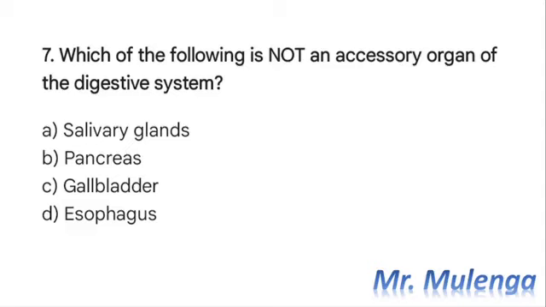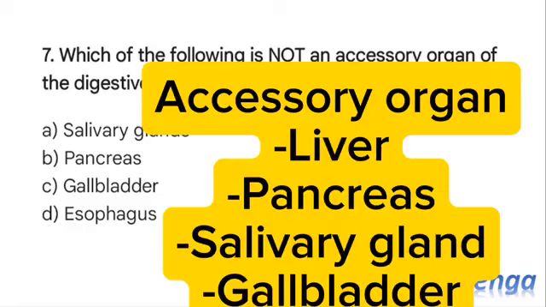One, the alimentary canal or the gastrointestinal tract. Two, the accessory organs. So in the accessory organs, we are looking at the organs that help with digestion, but they are not part of the alimentary canal. So these organs, we have the salivary glands, the liver, the gallbladder, and the pancreas.